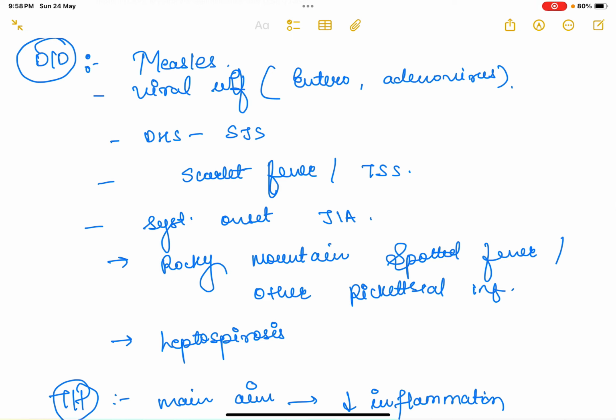So we have rash, that is maculopapular rash or scarlatiniform or erythroderma or EM-like. Pertaining to this, you could suspect measles, viral infections like enterovirus, adenovirus, drug hypersensitivity syndromes like Stevens-Johnson syndrome, or the staphylococcal and streptococcal toxin-mediated syndromes like scarlet fever or toxic shock syndrome, or there could be systemic onset juvenile idiopathic arthritis, Rocky Mountain spotted fever, or other rickettsial infection or leptospirosis.